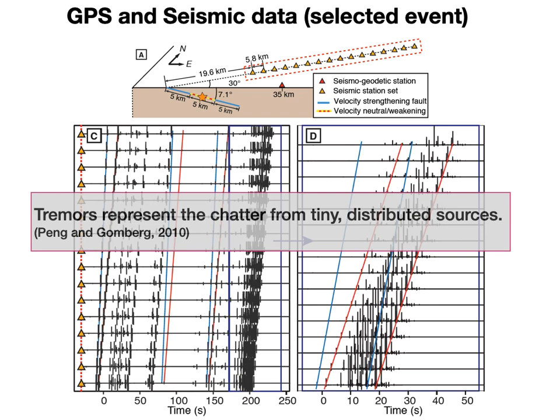And here we can clearly tell that the three foreshocks and the main shock have very clear P and S arrivals. But for the following potential tremors, we can't really tell the arrivals because these events are too close in time and location. We believe that's a nice indication that tremors represent the chatter from tiny distributed sources.